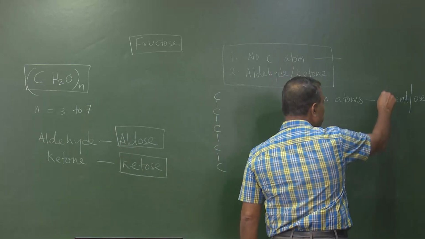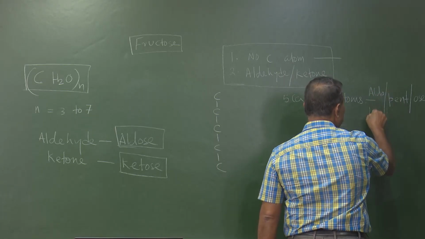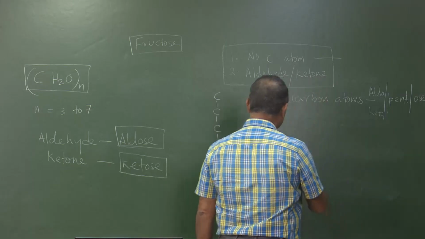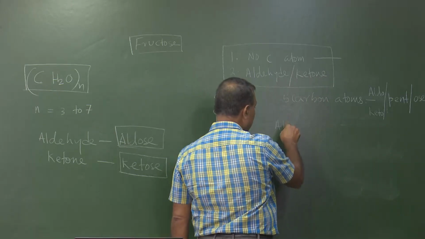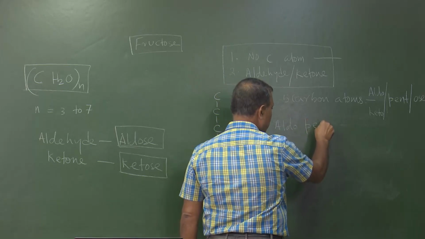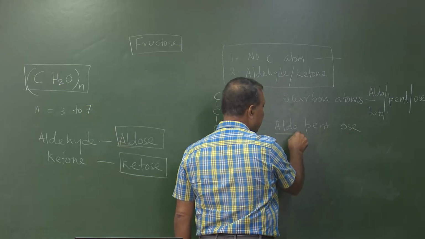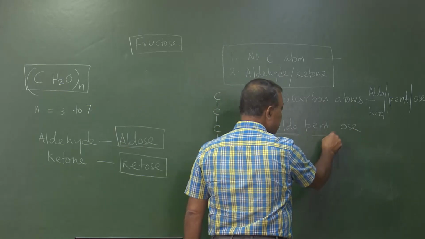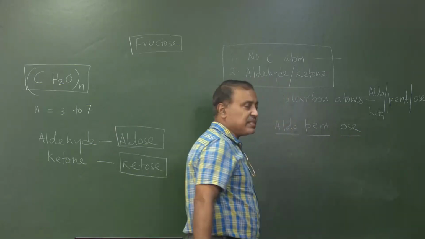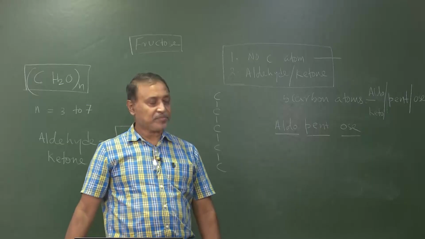Then if it is an aldehyde, we will write aldo. If there is a ketone group, we will write keto. So what will it become? It will become aldopentose. Aldo means an aldehyde group is there, pent means 5 carbon atoms are there, and OSE means it is a sugar or monosaccharide. Is it clear?